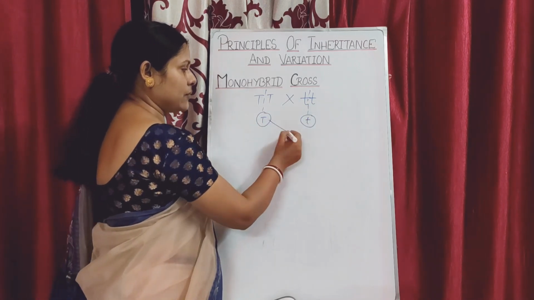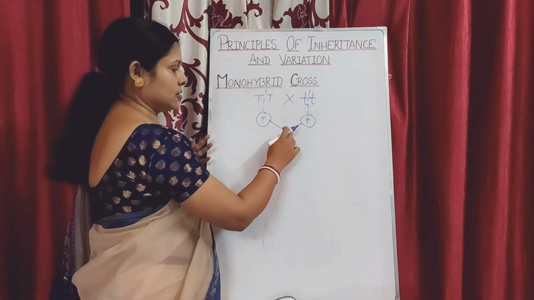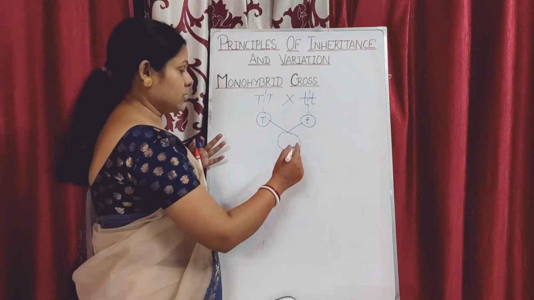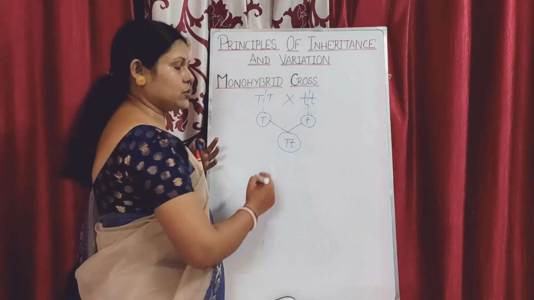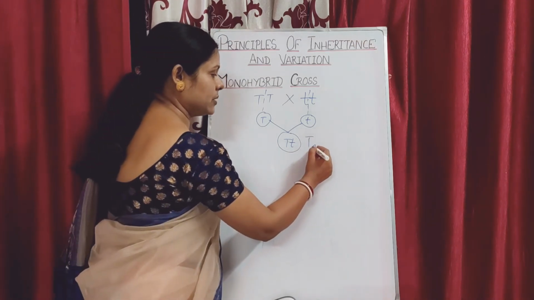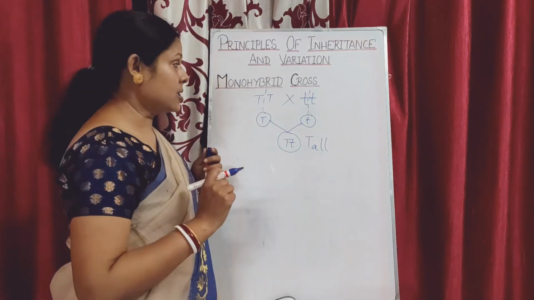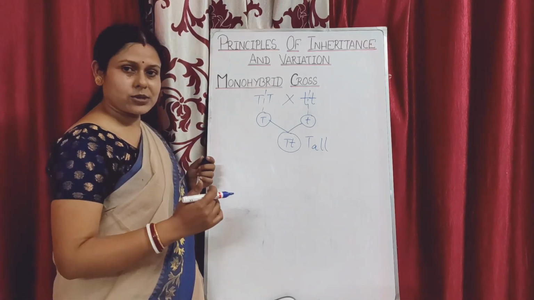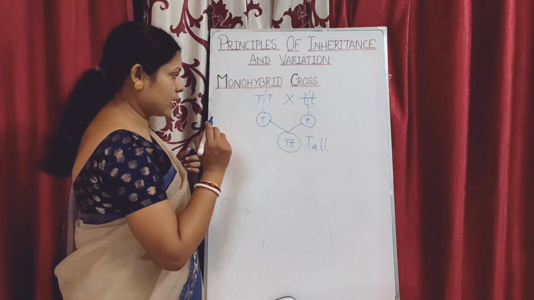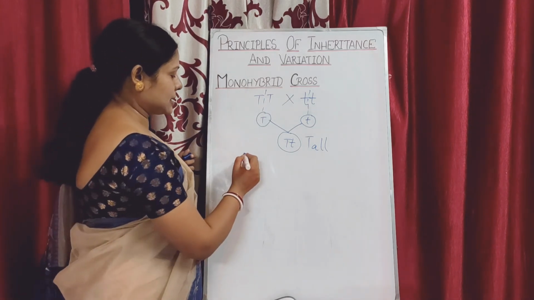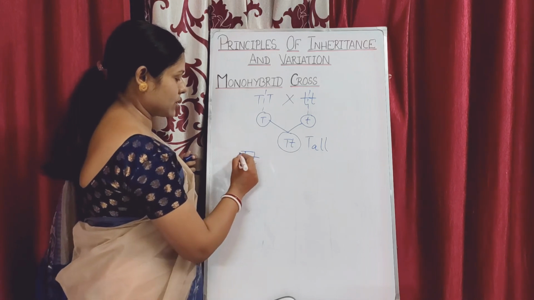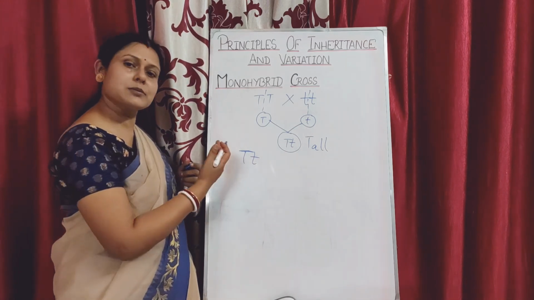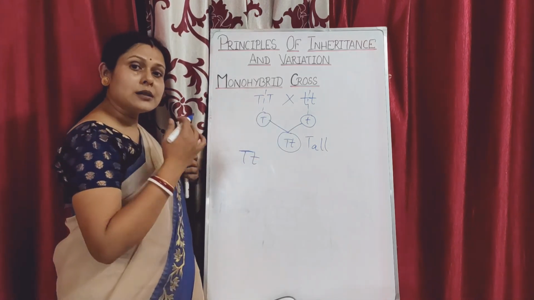And when pollination is done between them, they will form individuals which will all be of tall character. They will all be tall in nature. But what will happen if the individual he is testing is heterozygous with respect to the two alleles? Let us take that. Suppose he had taken an individual which was heterozygous, capital T and small t, whose physical expression will also be tall.